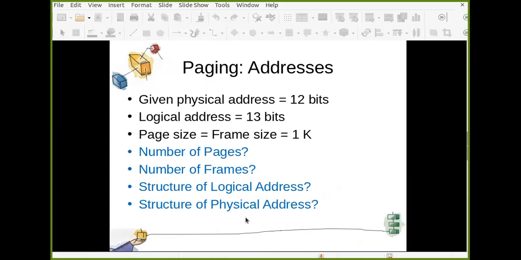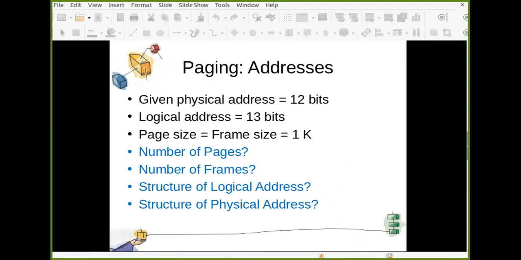Now this is one example that you need to calculate. Given physical address is of size 12 bits, logical address is 13 bits, and page size or frame size equal to 1K. Now this is interesting.